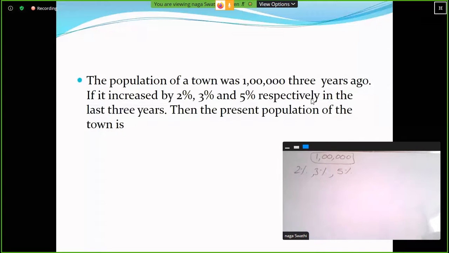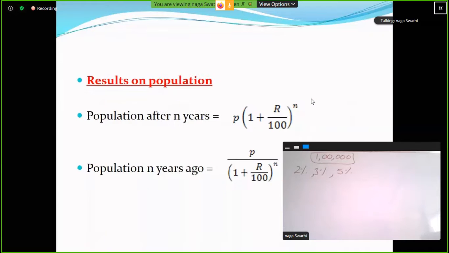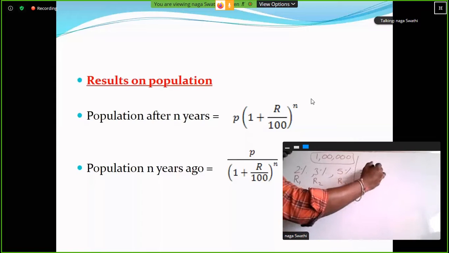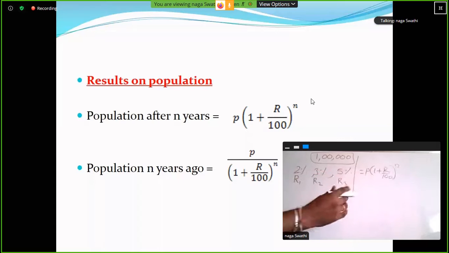Actually, we have a formula. What is the formula? First one: population after n years is equal to P into 1 plus R by 100 power n. Here, this is R1 value, this is R2 value, and this is R3 value. This is the basic formula, but here we have different R values. So then what is the formula?